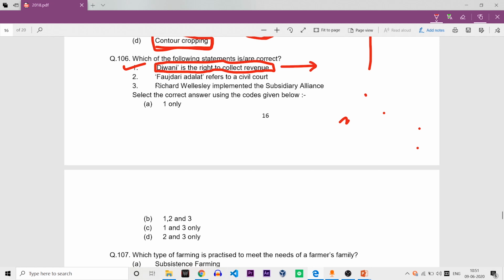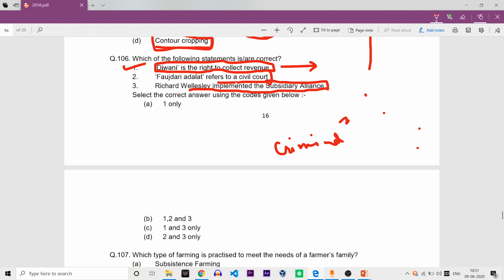Faujdari Adalat refers to the civil court. No, no, no. Faujdari Adalat refers to the criminal court. It is not a civil court, it is a criminal court. Then, Richard Wellesley implemented the subsidiary alliance.